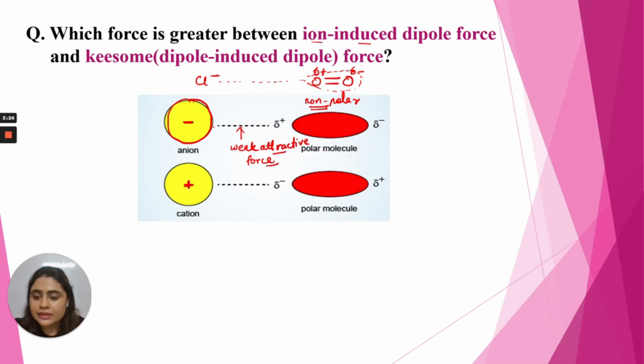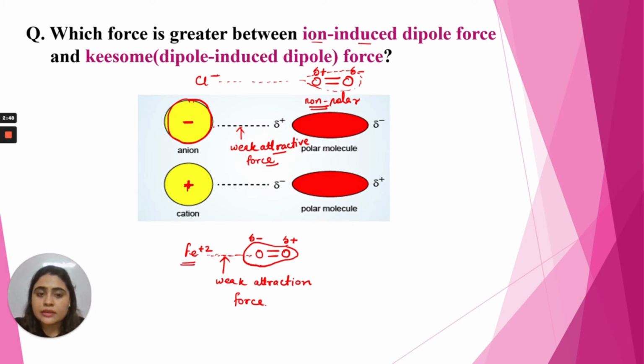Similarly, if we have a cation, suppose an Fe2+ cation, and we bring it near the oxygen, which is a non-polar molecule, again there will be distortion of the electron cloud. The negatively charged electron cloud will be attracted towards the positively charged ferrous ion. This side will become negative. Now again the bond will become polarized, so again there will be a weak attractive force between the ferrous ion and the non-polar oxygen molecule, because due to the influence of this ion, the bond is getting polarized and a weak attractive force is there.